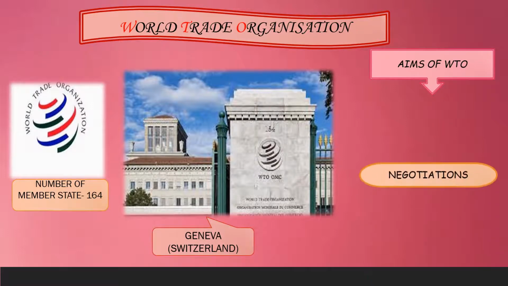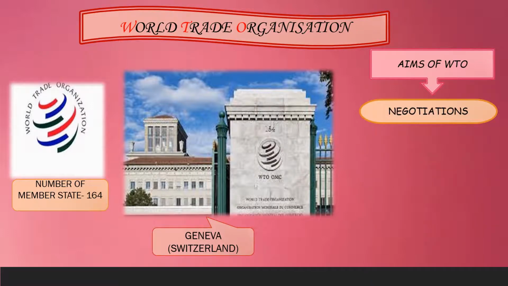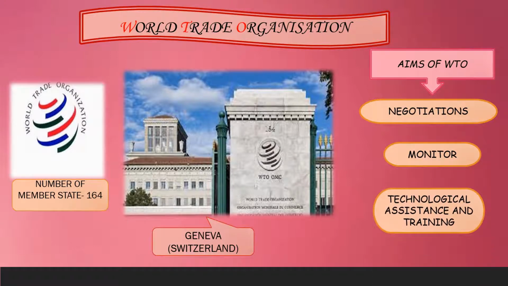World Trade Organization provides a platform for the negotiation in international trade. Here, negotiation means discussion at which people try to decide or to agree. World Trade Organization was also formed to handle the differences related to international trade. It also monitors, or looks after, the policies of the member states. World Trade Organization provides technological assistance and training for the developing countries.